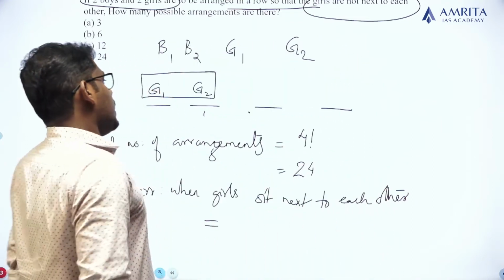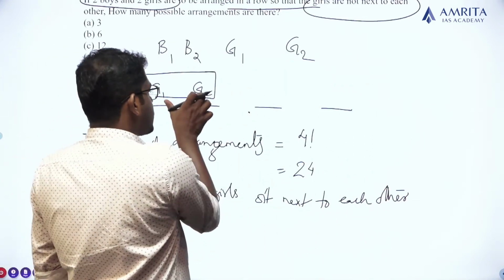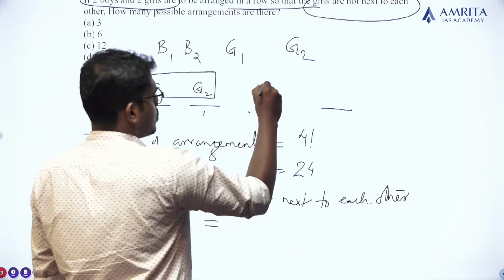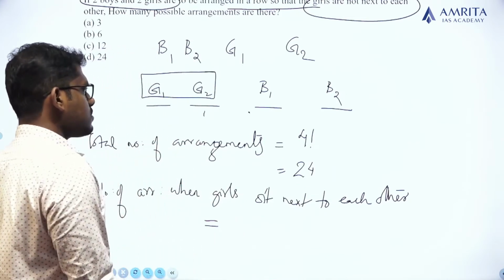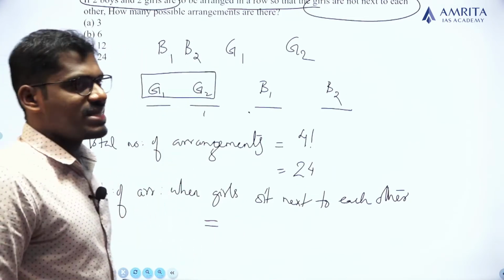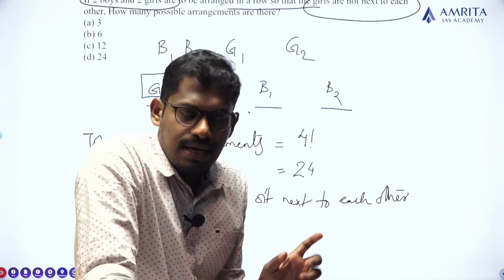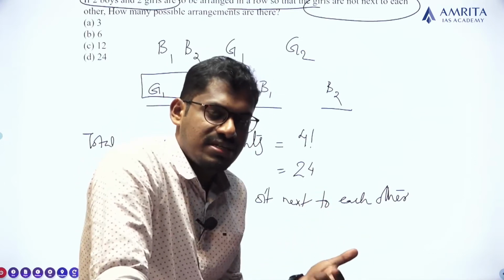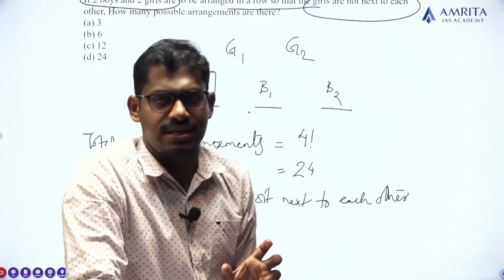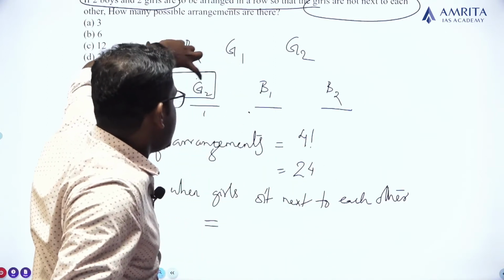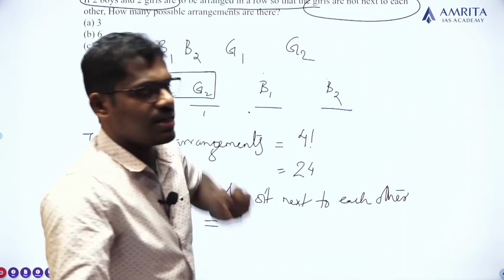Clear? If they are sitting together and the other 2 boys, B1 is here, B2 is here, then the 2 girls sitting next to each other are now considered as a single set.